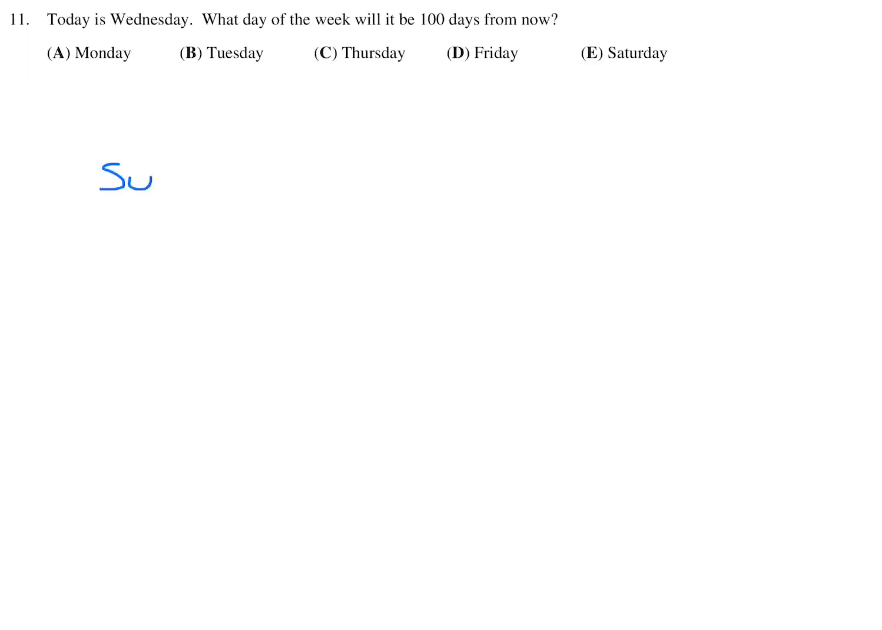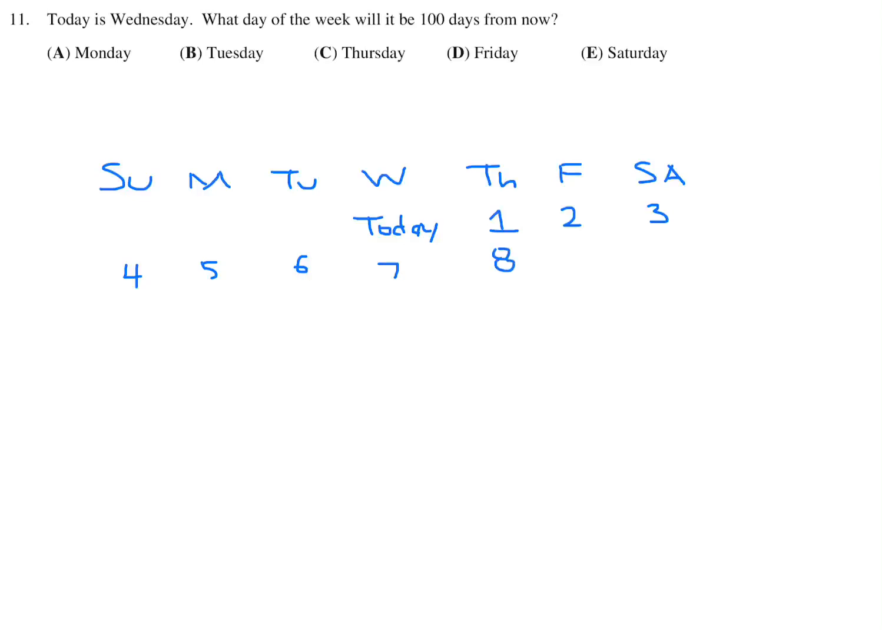So we'll draw a little calendar, and today is Wednesday. And what they're interested in is 100 days from today. So 1 day from today is Thursday, 2 days is Friday, 3 days is Saturday, and so on. Now, I'm not going to write out all 100 days, but you'll notice that once you get back to Thursday, it's an 8. So essentially, we just went from 1 to 8 by adding 7 days.